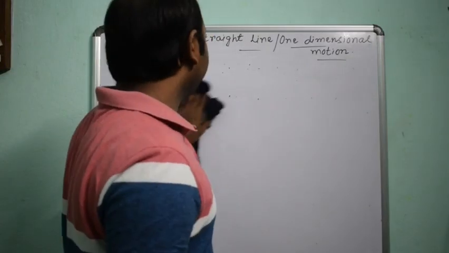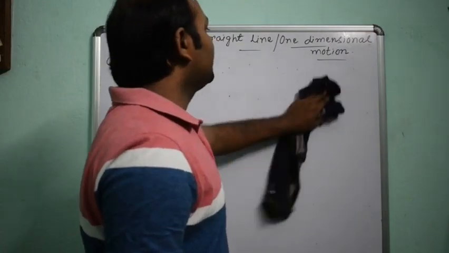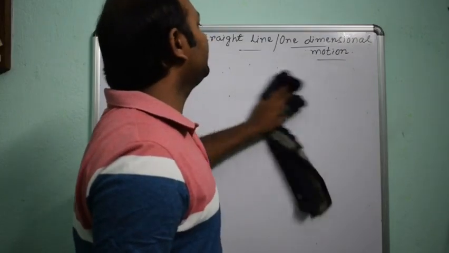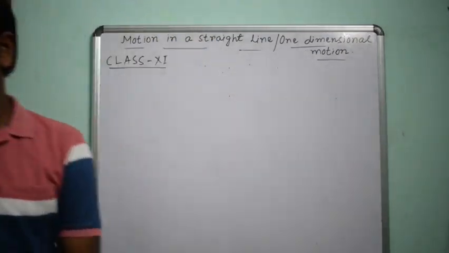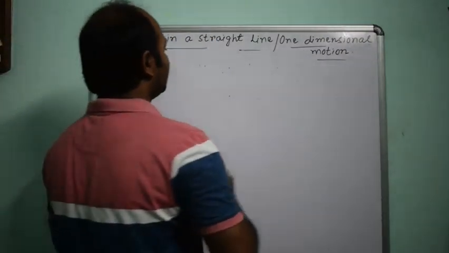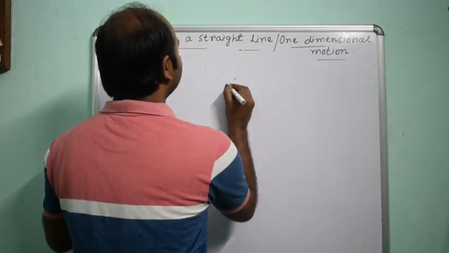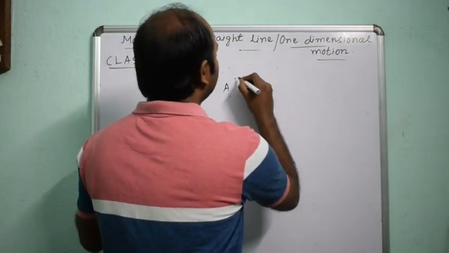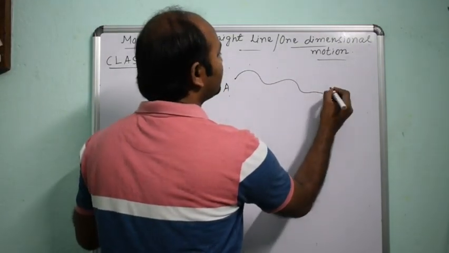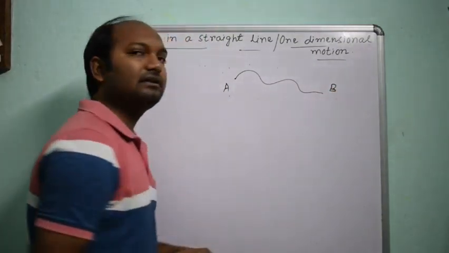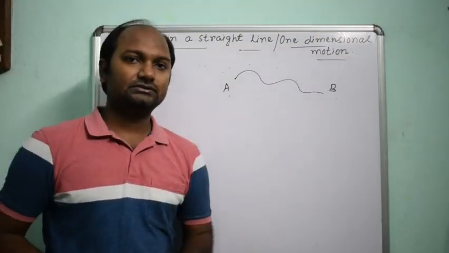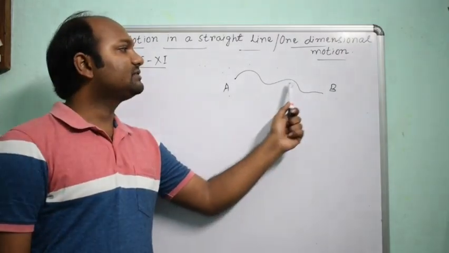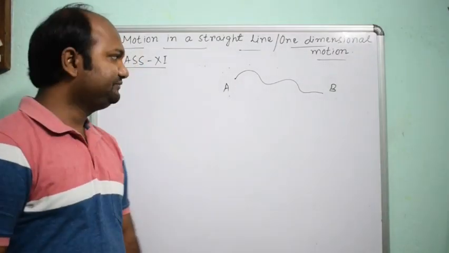When a body changes its position, then the total path covered by the body. Suppose the initial position of the body is at A and finally it reaches B, then the total path covered by the object is known as distance.